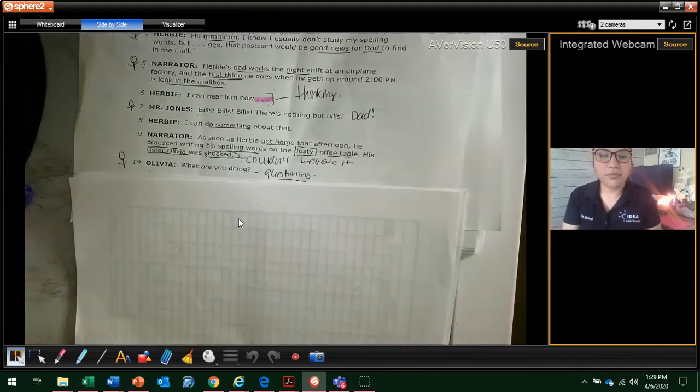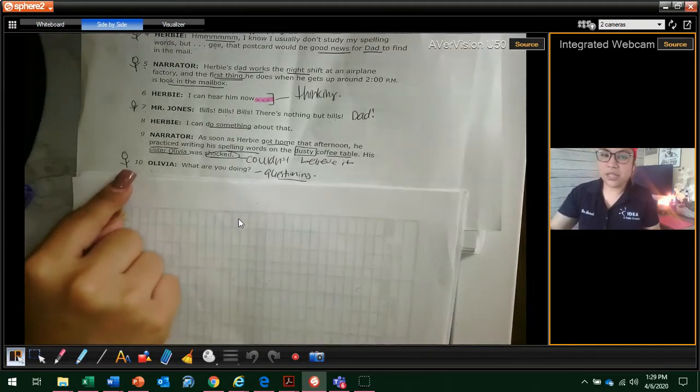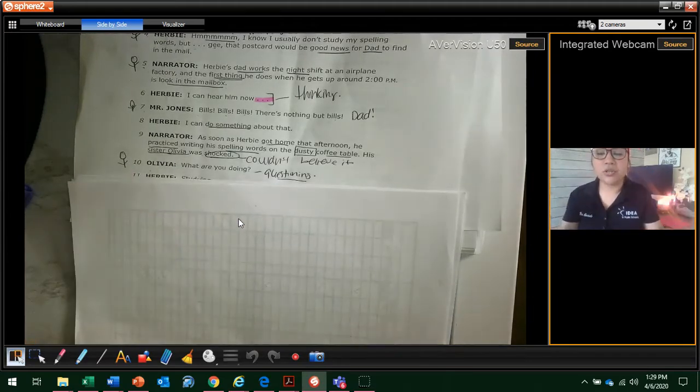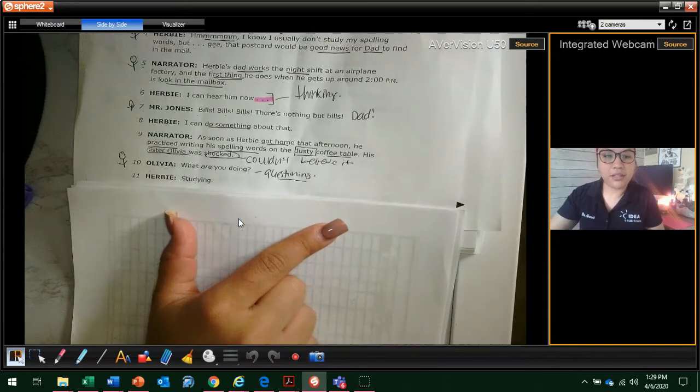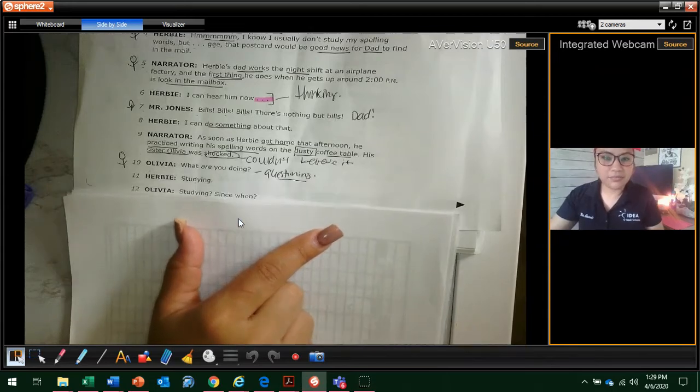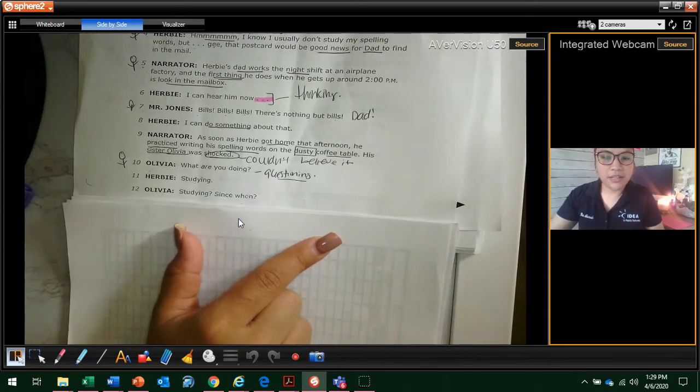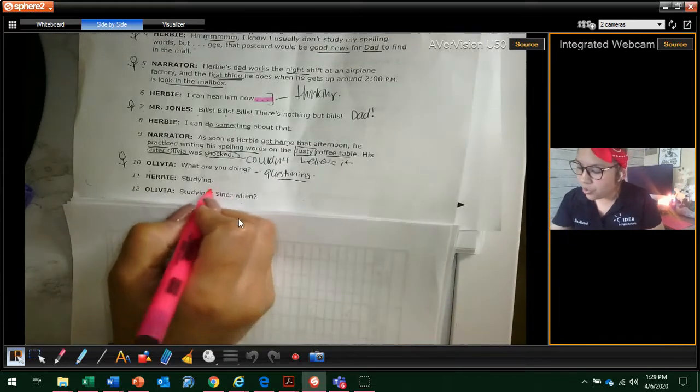Paragraph 10. Olivia. So Olivia's my new character. Now I can hear what she's going to say. What are you doing? So what is she doing here? She's questioning him. Paragraph 11. Herbie. Study. 12. Olivia. Study? Since when? Look what she's doing. She's still questioning. Since when? She can't believe it, right?